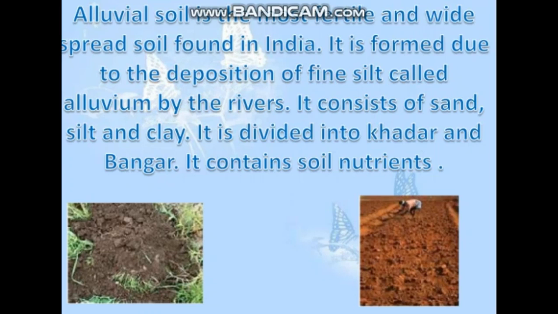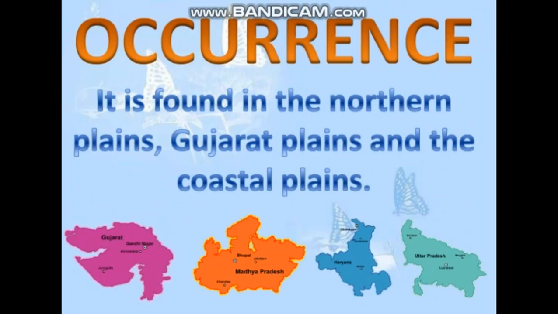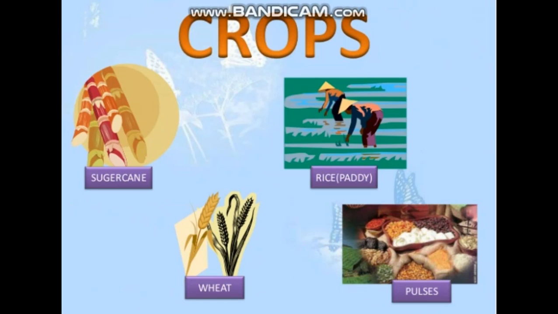It is formed due to the deposition of fine silt called alluvium by the rivers. It consists of sand, silt, and clay, and it is divided into Khadar and Bangar also. It is found in the states of Gujarat, Madhya Pradesh, most probably the northern plains, Gujarat plains, and coastal plains. The main crops of alluvial soil are sugarcane, rice, which is also known as paddy, wheat, and pulses.